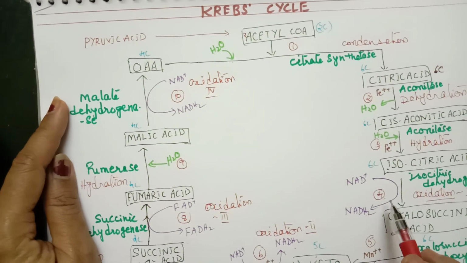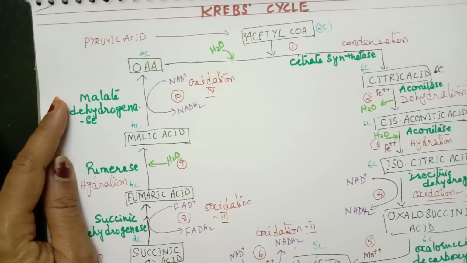So here we have seen 4 oxidation reactions. What are all the 4 oxidation reactions? The 4th, 6th, 8th and 10th. Those are all oxidation reactions. So these are all the 10 reactions.